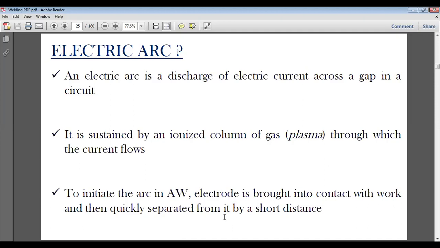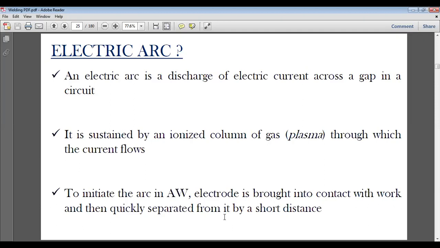So we take two poles, one is positive and another is negative. We connect the negative terminal of the DC power source to the electrode. When the electrode is connected with the negative, this is called direct welding. This is called direct current. And the positive terminal is connected with the workpiece.